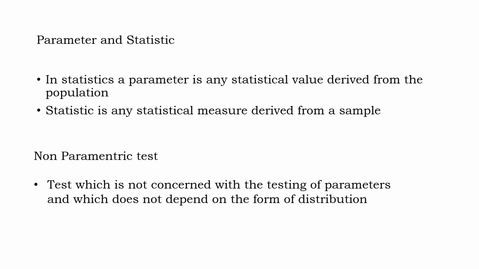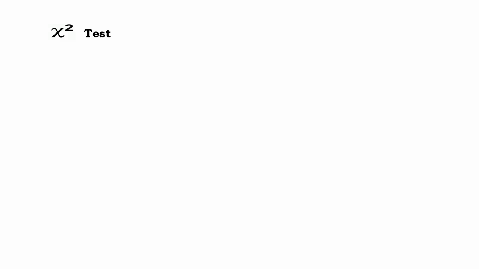That assumption is not required in a non-parametric test, so we say that it is a distribution-free statistical test. In situations where you cannot assume that the population is normally distributed, non-parametric tests are usually used.